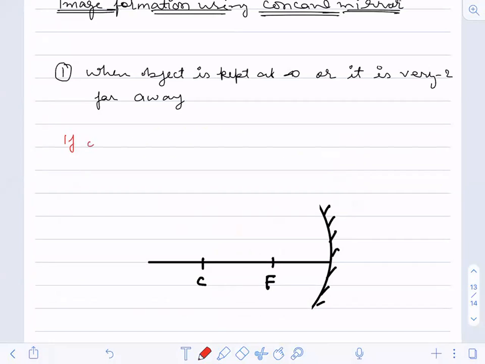If the object is at infinite, that means at a very, very large distance, this implies the rays would be parallel to the principal axis.